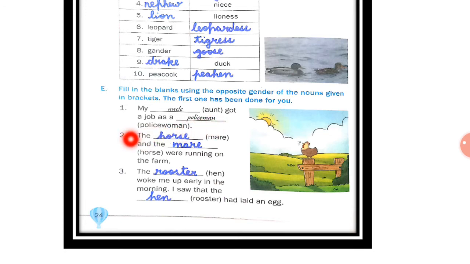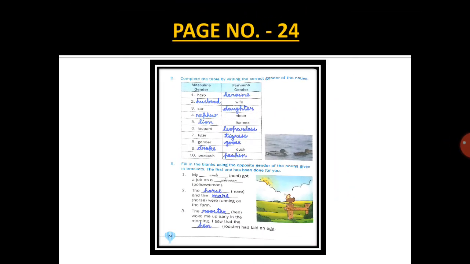Now the second one, the dash and the dash were running on the farm. Now here mare, what is the opposite gender of mare? Yes, very good, horse. And here horse is written, so opposite gender of horse is mare. Now the third one, the dash woke me up early in the morning. I saw that the dash had laid an egg. Now opposite gender of hen, rooster. Very good. Now here you have to write opposite gender of rooster. That will be hen. So I hope that you have done this.